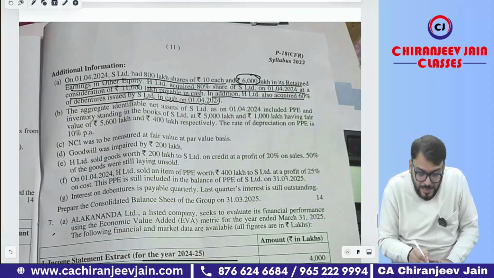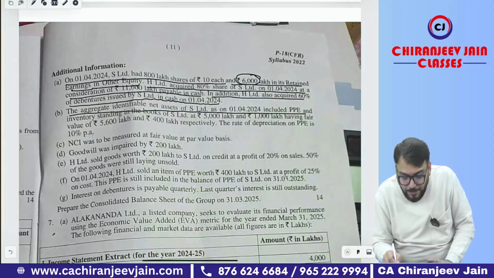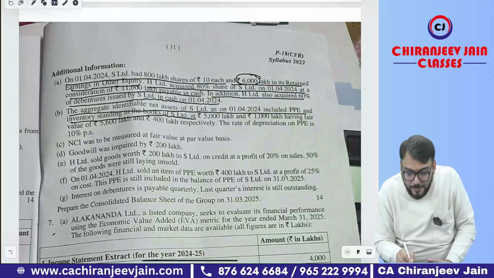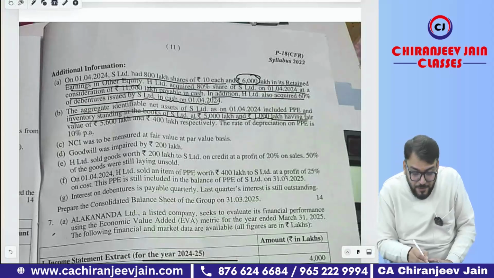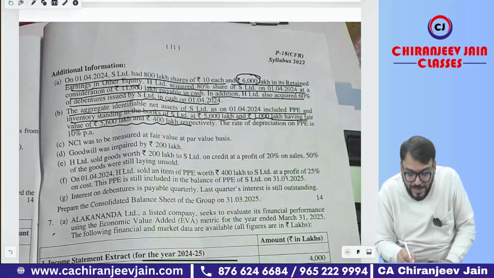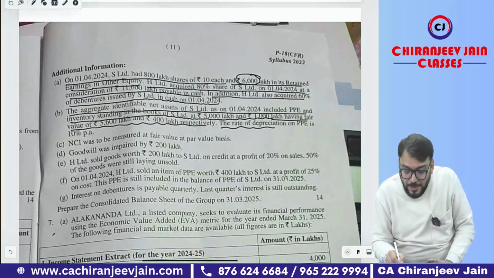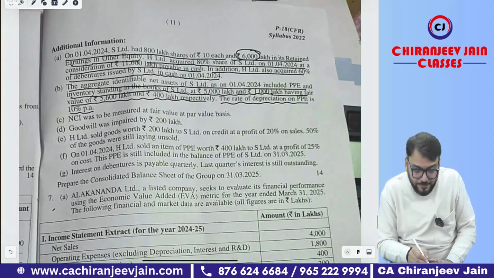Chalega. The aggregate INA of S Limited as on 1/4/2024 included PP and inventory standing at a book value of S Limited of 5,000 lakh and 1,000 lakh, means the book value of PP and inventory has been given, having a fair value of 5,600 and 400 lakh respectively, and the fair value has been given. This is for fair value adjustment. The rate of depreciation on PP is 10% per annum. The rate of depreciation has been given.